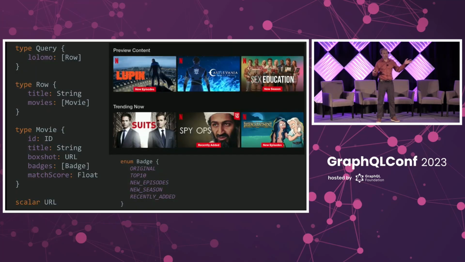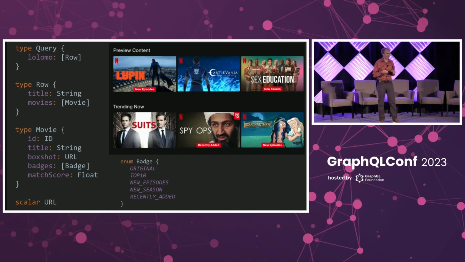I work at Netflix, by the way. So we'll use this as an example. This is my homepage from a few days ago. And this is a simplified schema that could serve this. So you see we have a query, and we have a field called lolomo. Now, obviously, lolomo stands for list of movies.